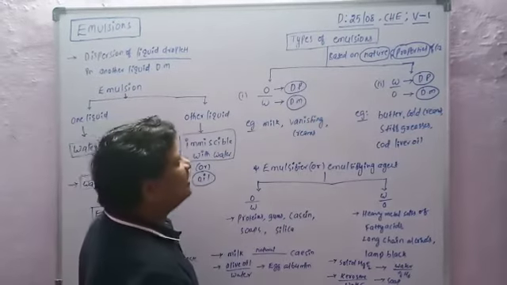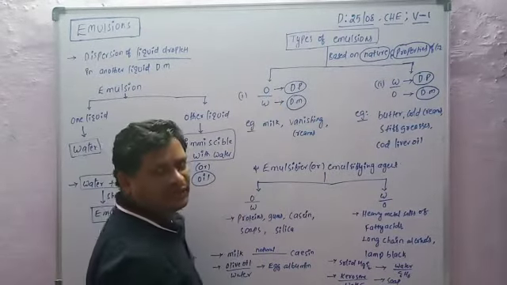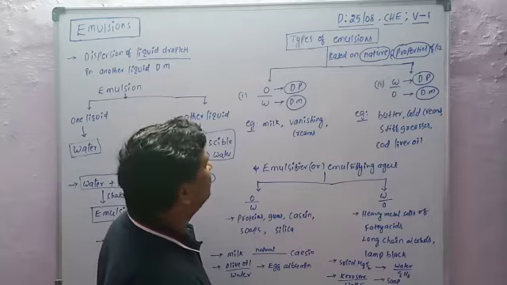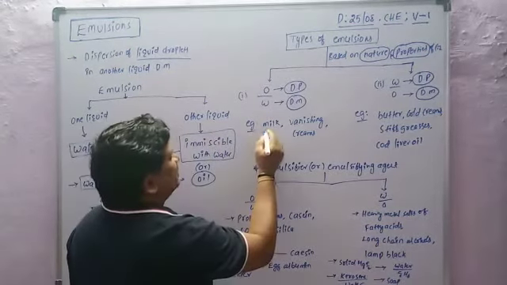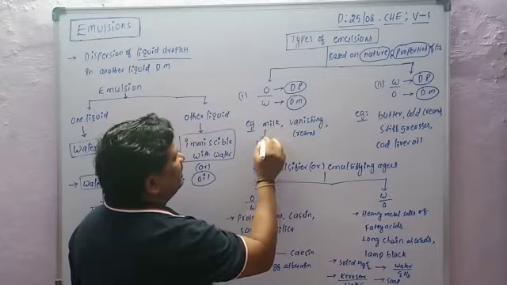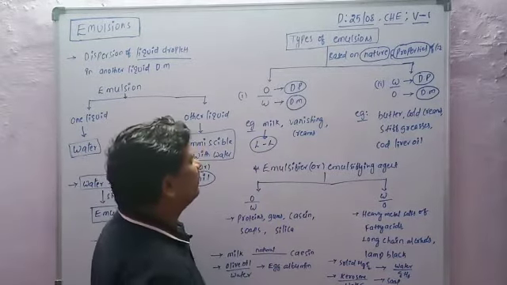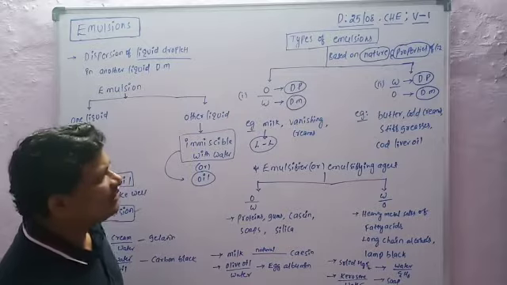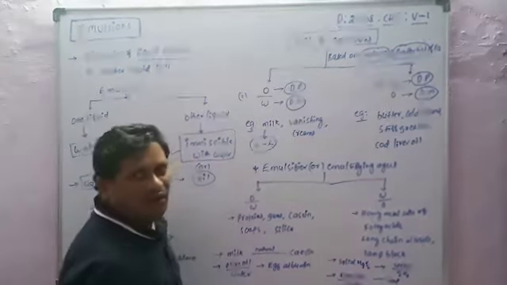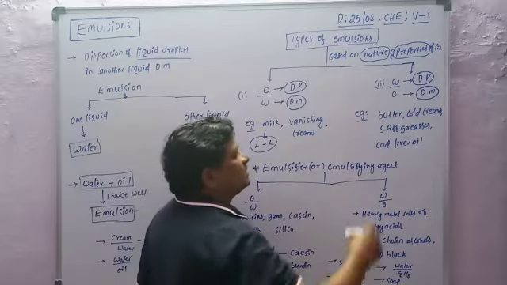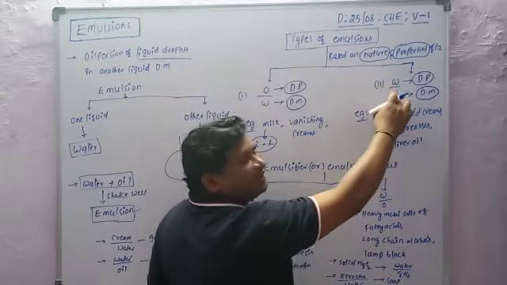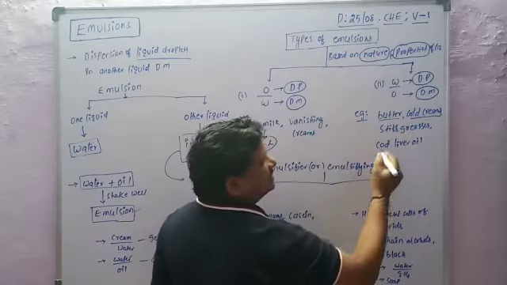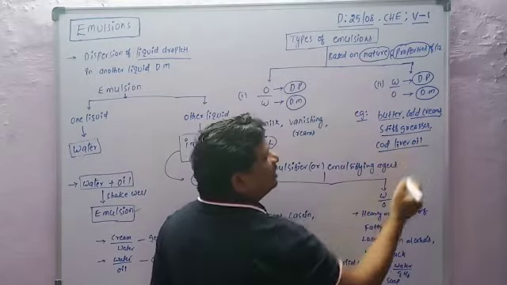The best examples of oil in water type of emulsions are milk, vanishing creams, and whipped creams. Milk is a liquid in liquid type of colloid. Next, examples of water in oil type of emulsions are butter, cold creams, stiff greases, and cod liver oils.